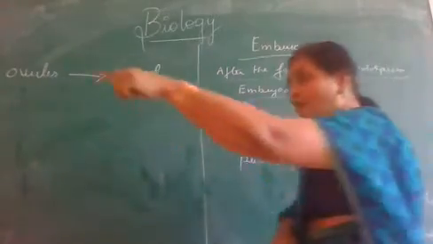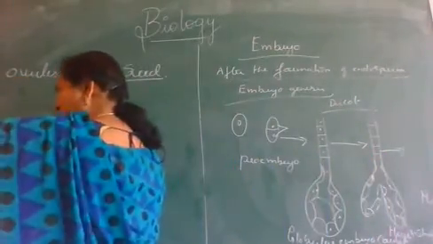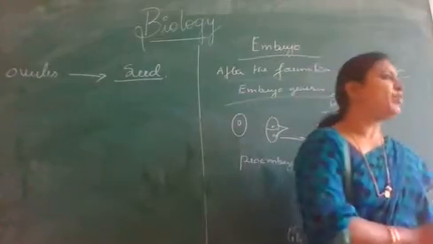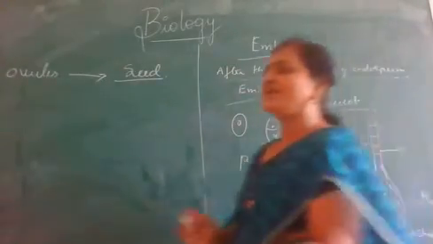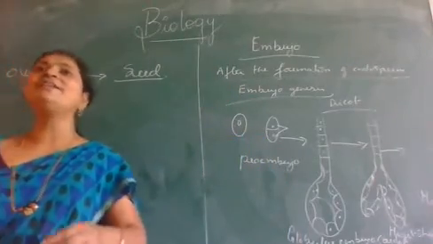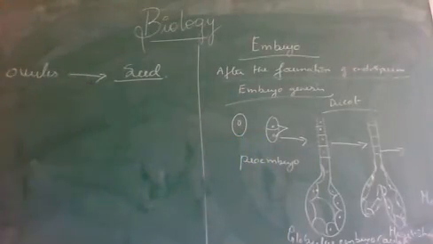That is called the matured embryo. Only in this matured embryo stage can we distinguish whether it is a dicotyledon or a monocotyledon.